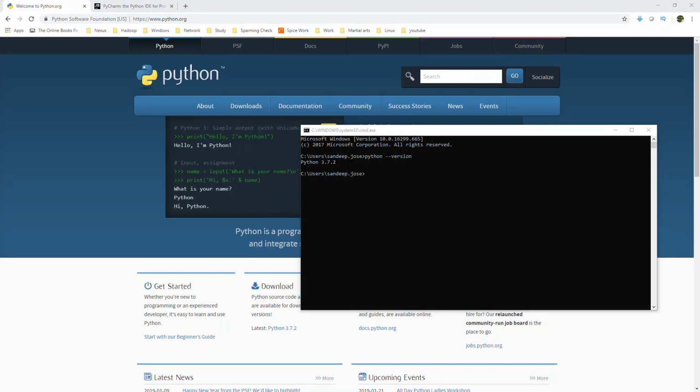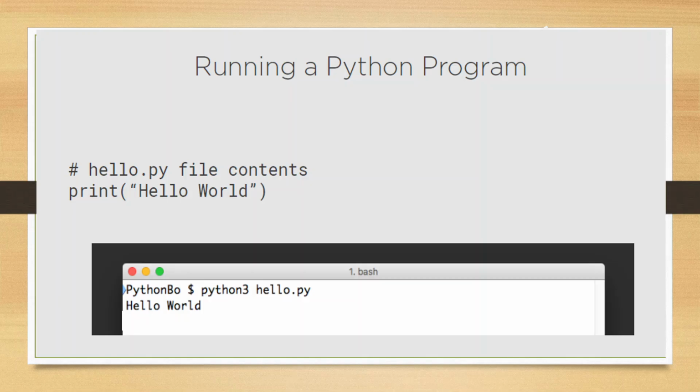Alright, we have our environment all set up, but what do we do with it now? Once you install Python, you will have this handy tool in your terminal or PowerShell called python.